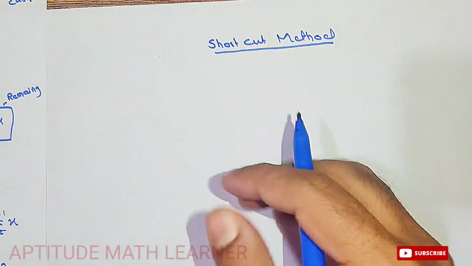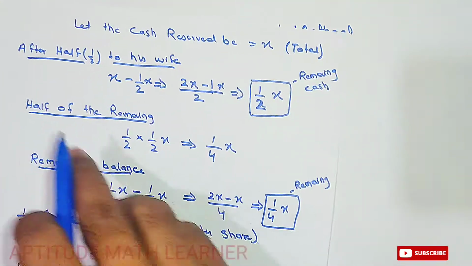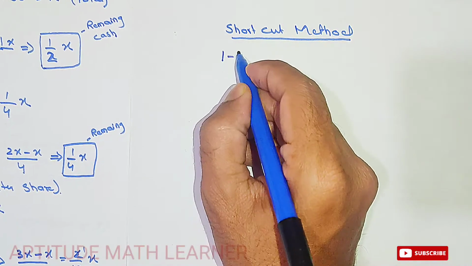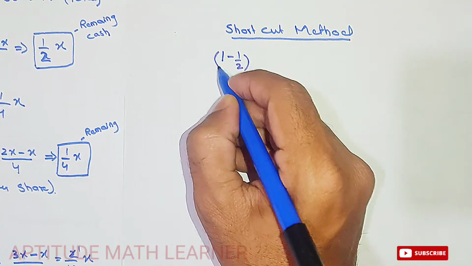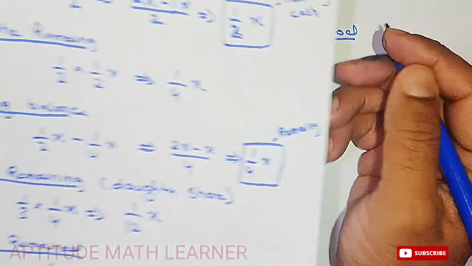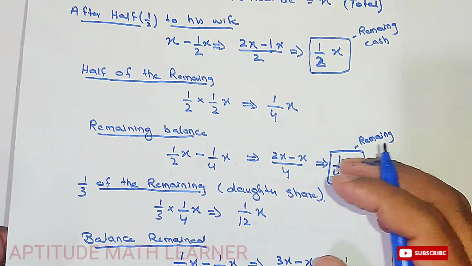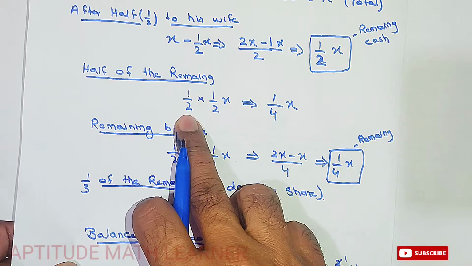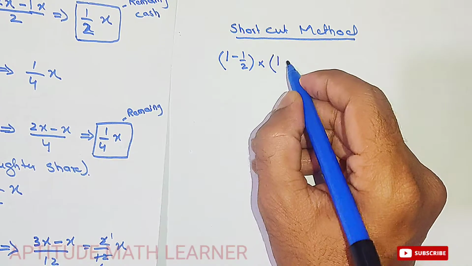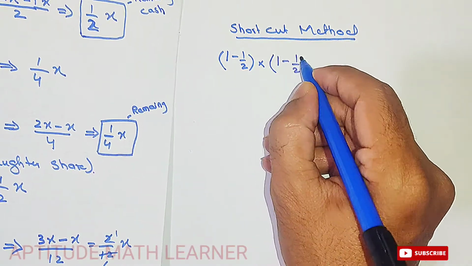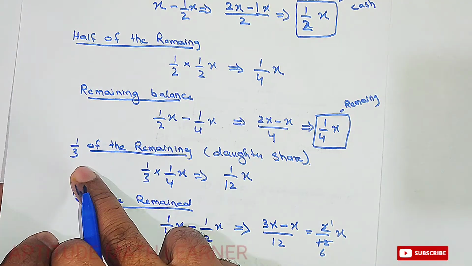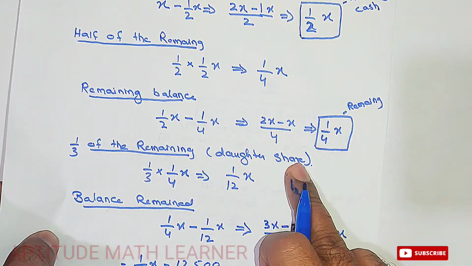And now if you want to see how much you can take, that is half for the wife. So from 1 we minus half. I hope you are getting it. Multiply, and now for his son, that is also half. So here from 1 we minus half again, multiply, and 1/3 for the daughter, and this was the daughter's share.